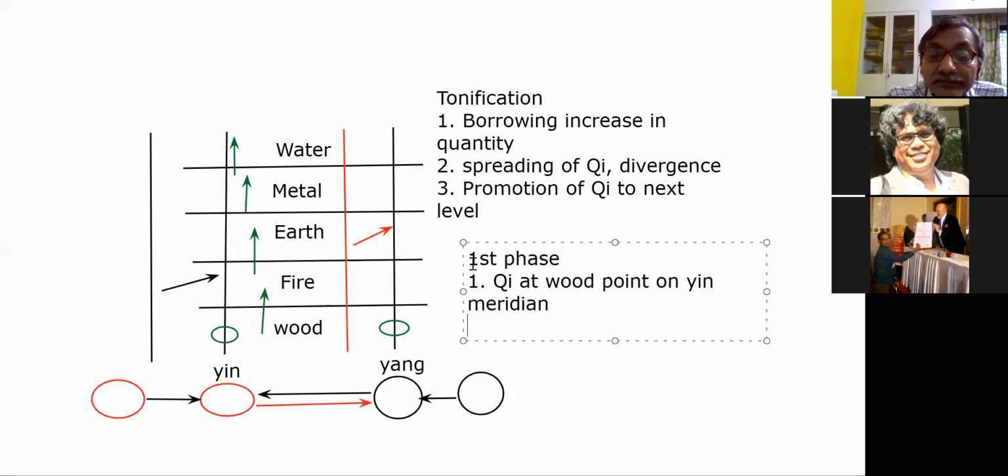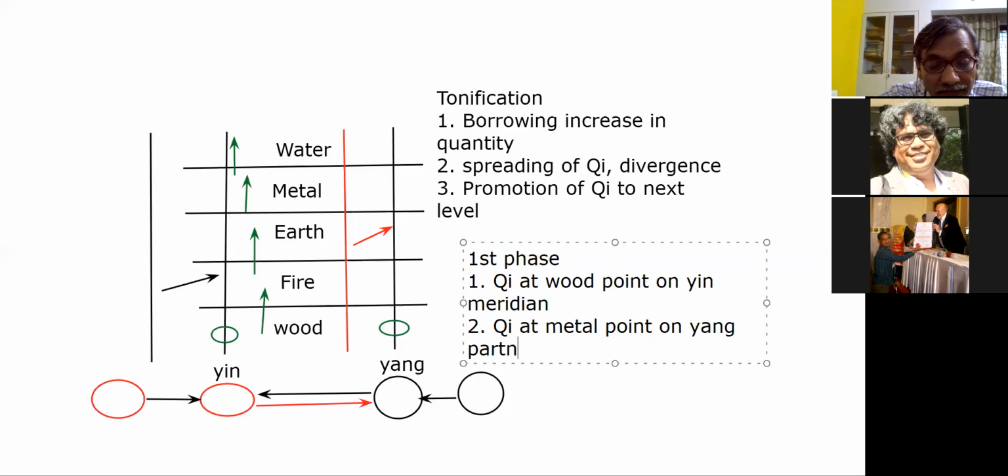And second, chi at metal point on yang partner.